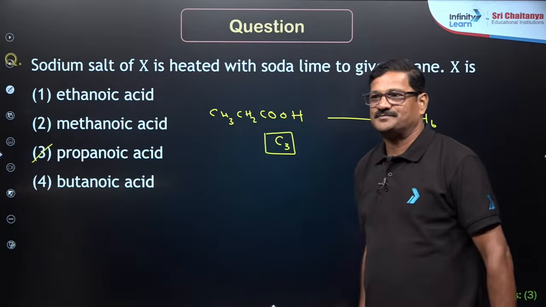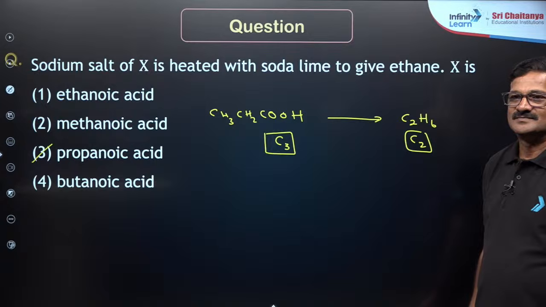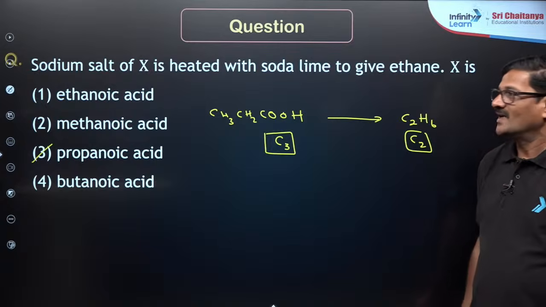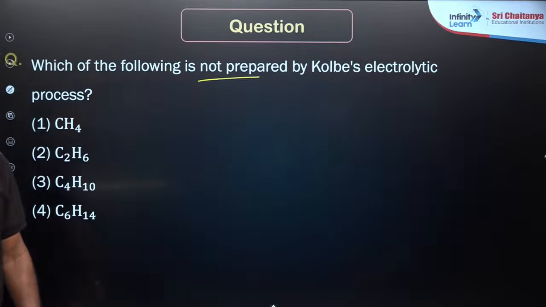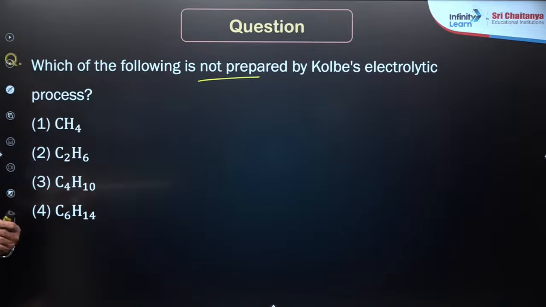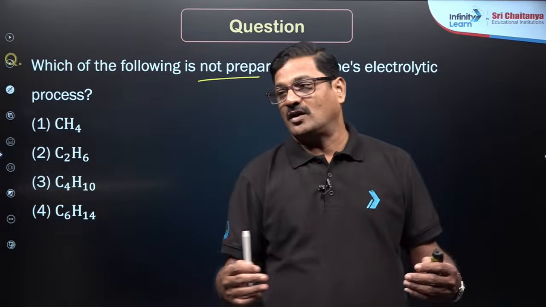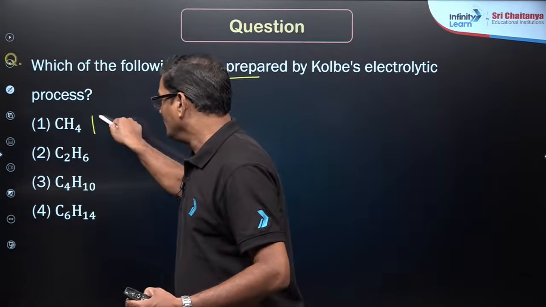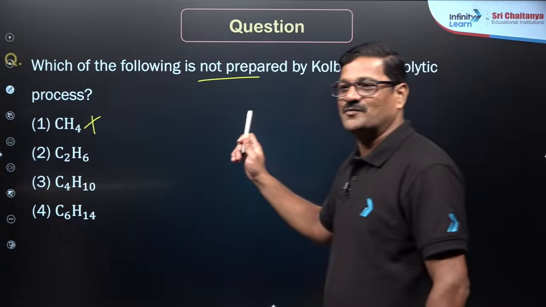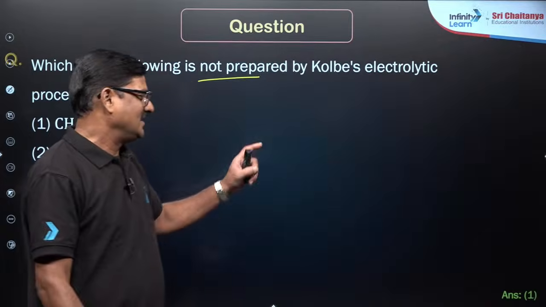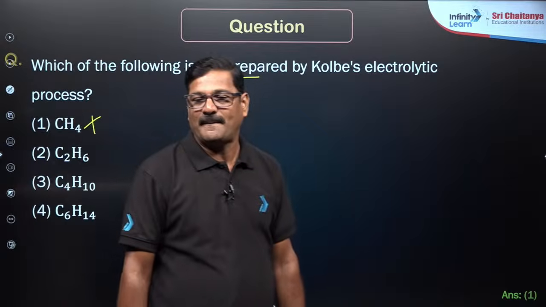Any doubt? One more. Which of the following is not prepared by Kolbe electrolysis? Kolbe electrolysis is also a coupling reaction. So, you cannot make methane by using Kolbe's reaction. So, the answer for this question is going to be 1, methane. Fine?